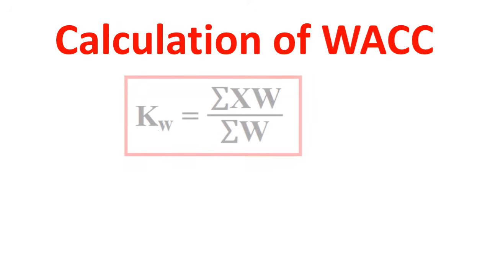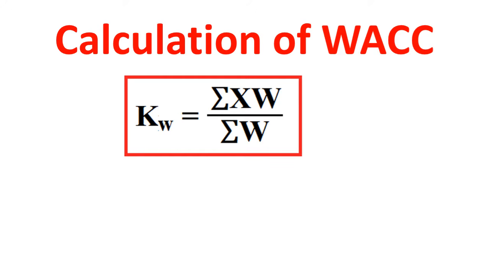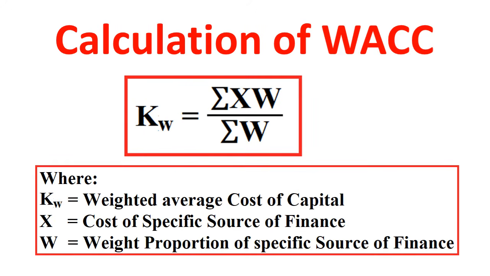The formula for calculation of WACC is Kw = ΣXW / ΣW, where Kw refers to the weighted average cost of capital, WACC, X is the cost of a specific source of finance, whereas W is the weight, the proportion of a specific source of finance. For every specific source of finance, we give the weight that is called W.